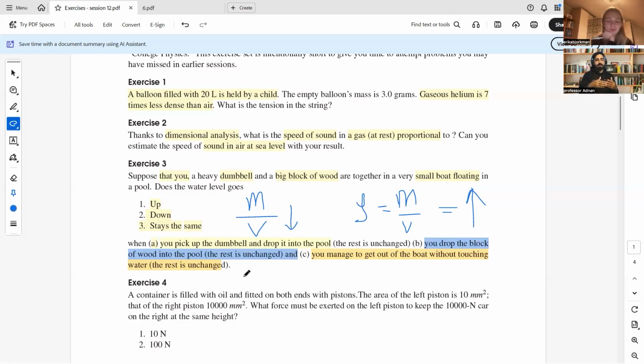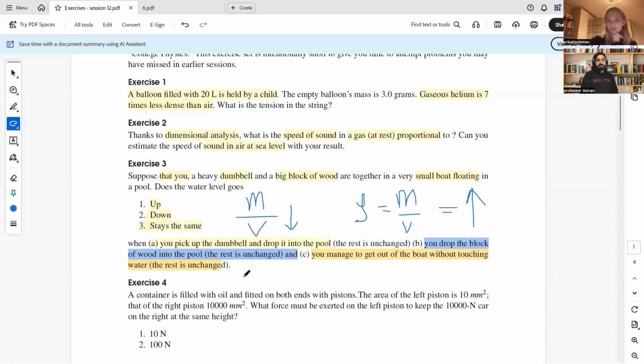As a result, the boat displaces more water because of its heavier weight. Initially, none of these is sinking; all of them are floating because of the boat.